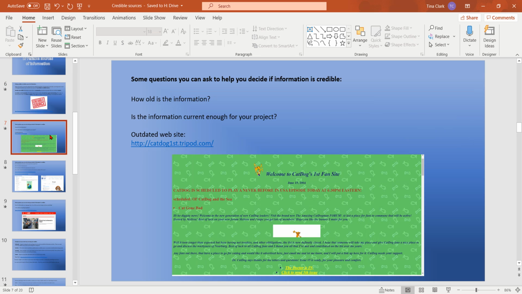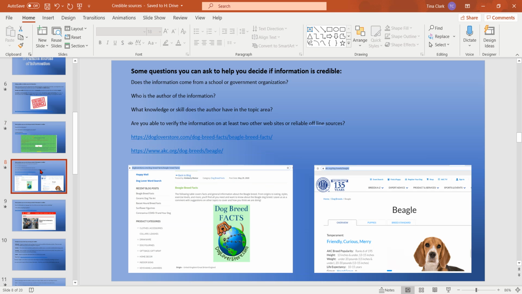And we looked at kind of an old website. Another thing to look at is if the website itself is looking kind of old, and if it's not being updated, then it would not have updated information. And then we also went through some questions to help you decide if information is credible.